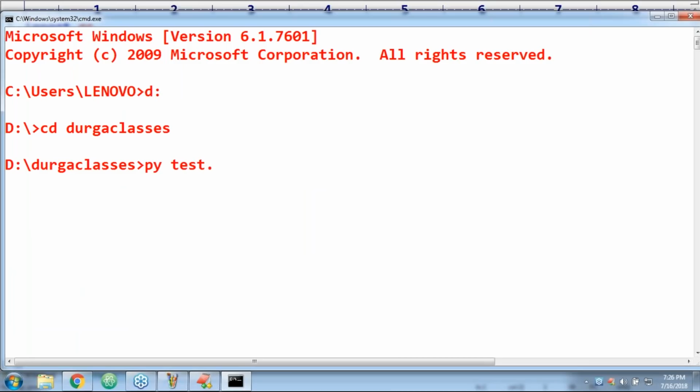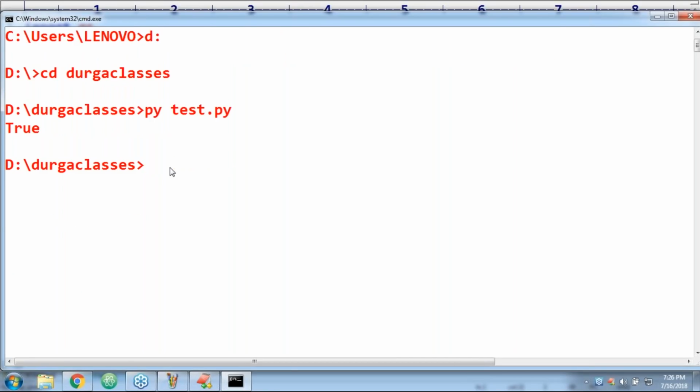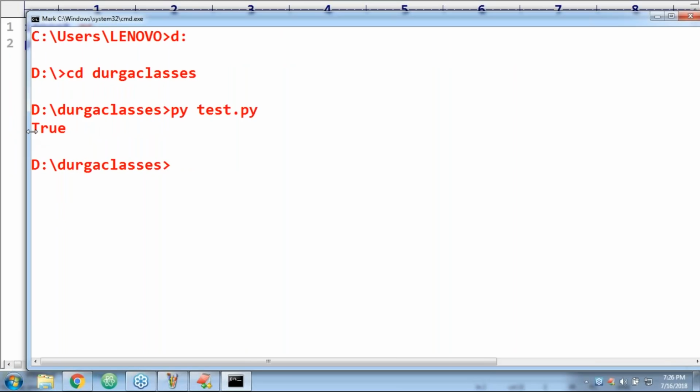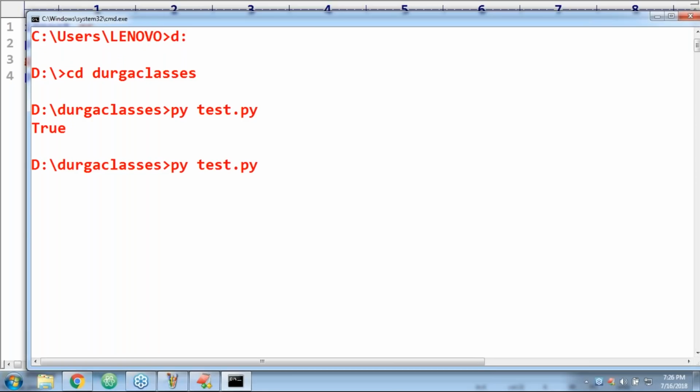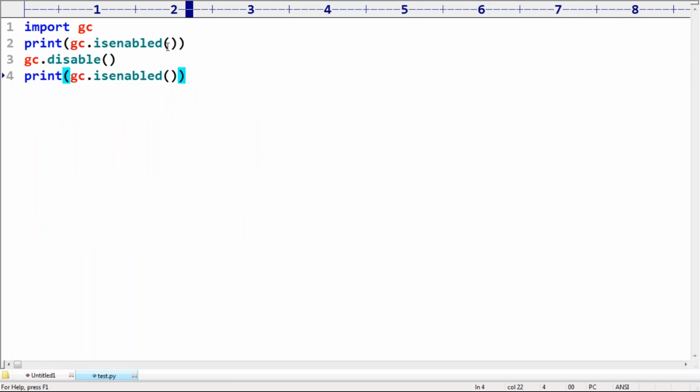Okay, py test.py. So the answer is true. Perfectly, we get true, sir, because it's already enabled. Now I'm taking gc.disable. Now I'm trying to disable the garbage collector. What answer are we going to get now? Observe that, false itself is the answer. Yes, correct, because it's already disabled.